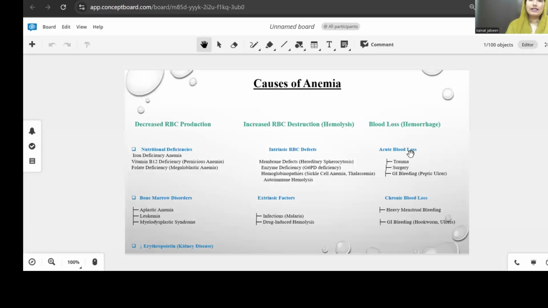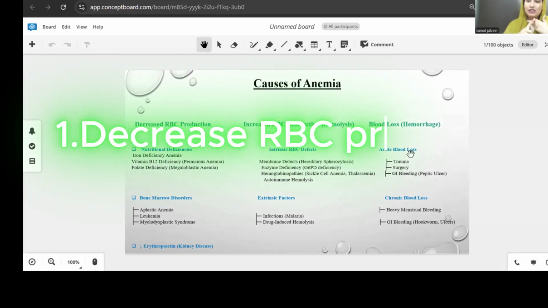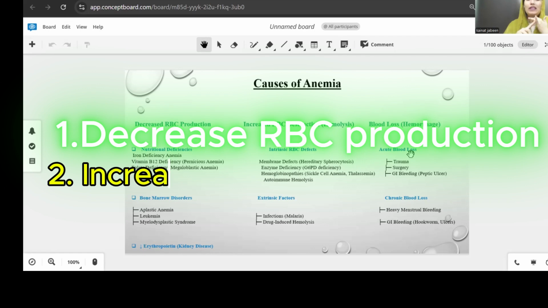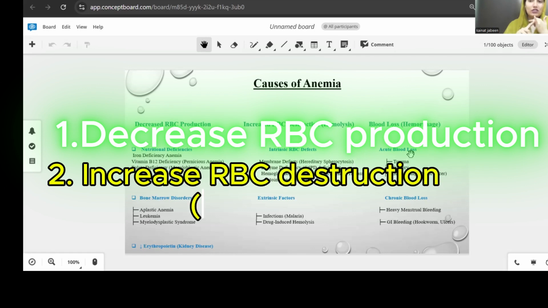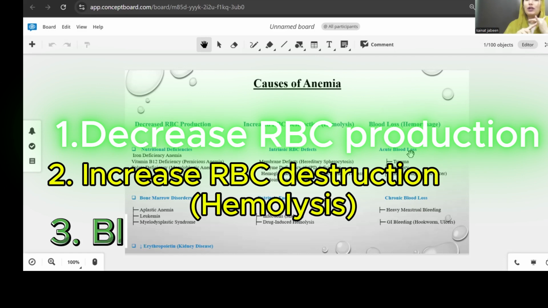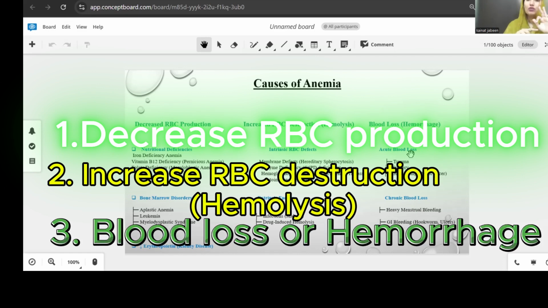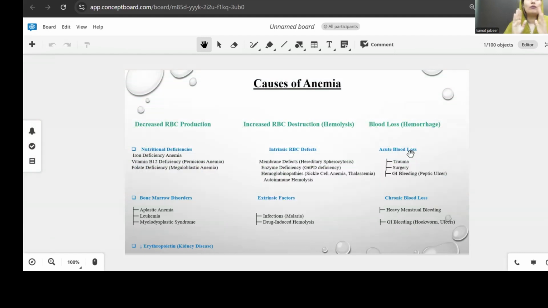As you can see in the flow chart, the main causes of anemia are: the first one, decreased RBC production; the second one, increased RBC destruction, which is called hemolysis; and the third one, blood loss or hemorrhage. So basically there are three main causes, and we will discuss all of them one by one.